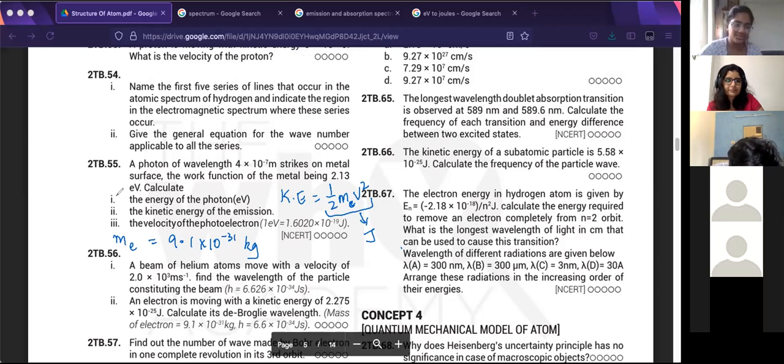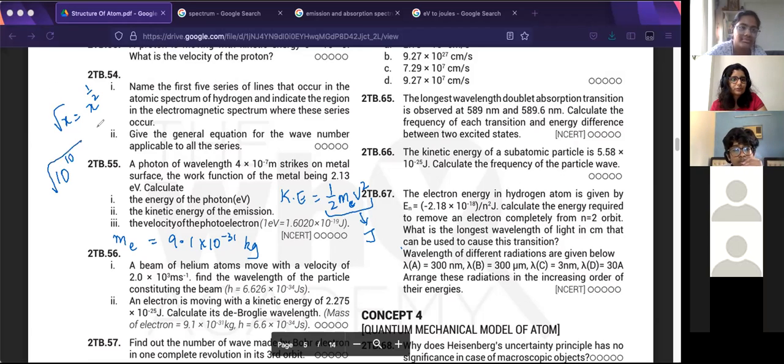I'm not sure how to remove the square root of that. Simple, square root of something is raised to the power 1 by 2. If I have root x, it's x power 1 by 2. Laws of exponents. So the square root of 10 raised to the power 10 is basically half of this, 10 raised to the power 5. Thank you.